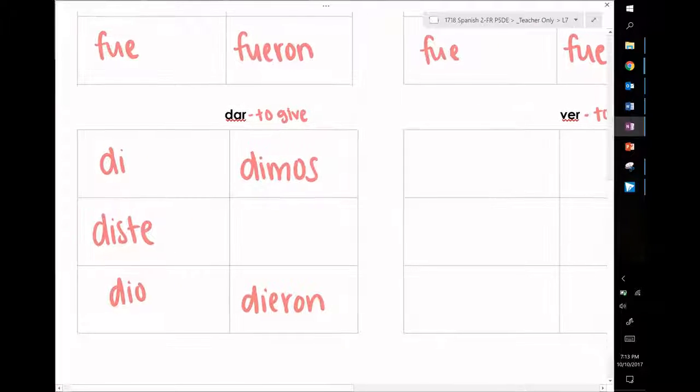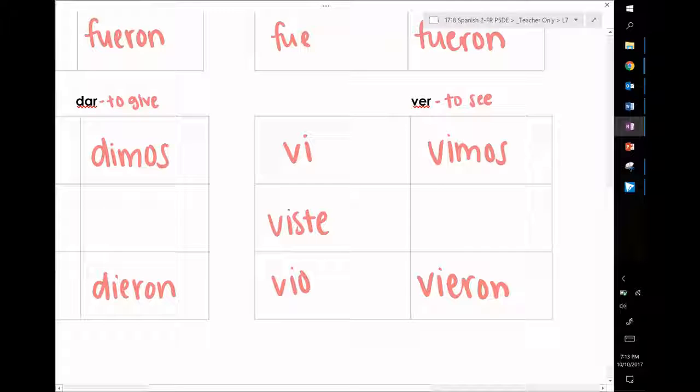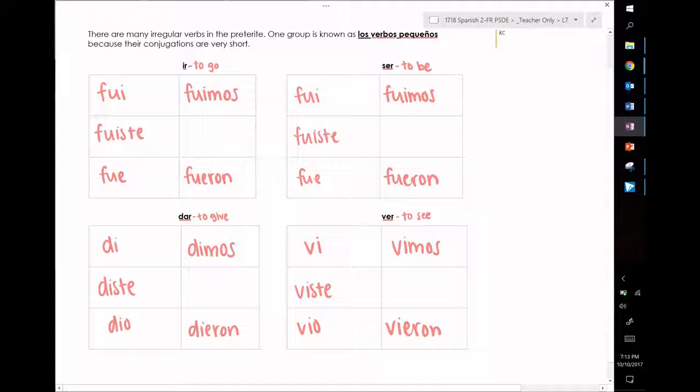And then ver's conjugations are vi, viste, vio, vimos, vieron. These are called verbos pequeños because they are very, very short. Ir and ser have the same forms, and dar and ver are very similar, the only difference being the first letter of their conjugation.